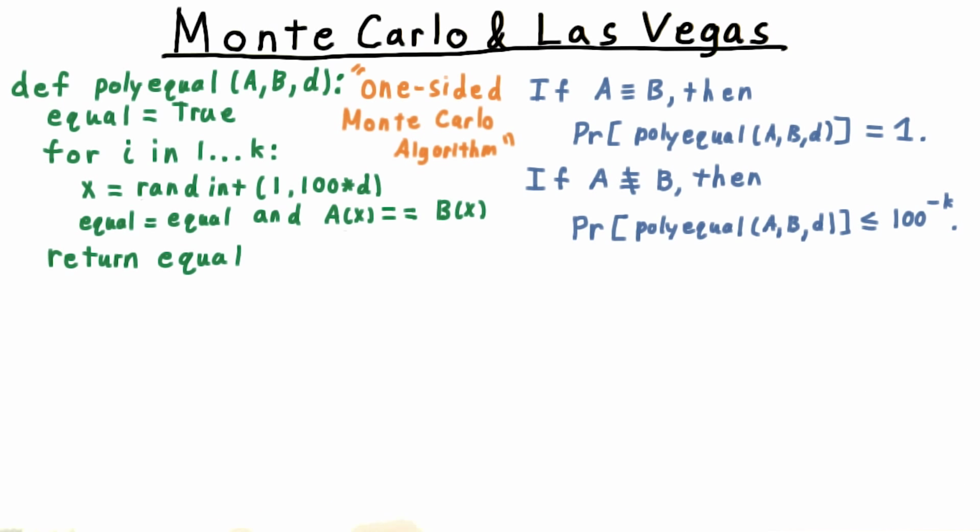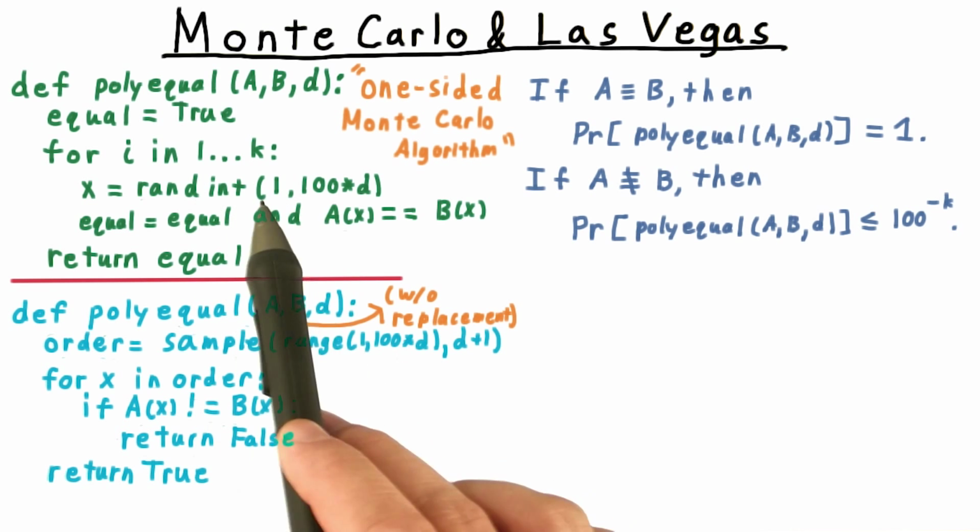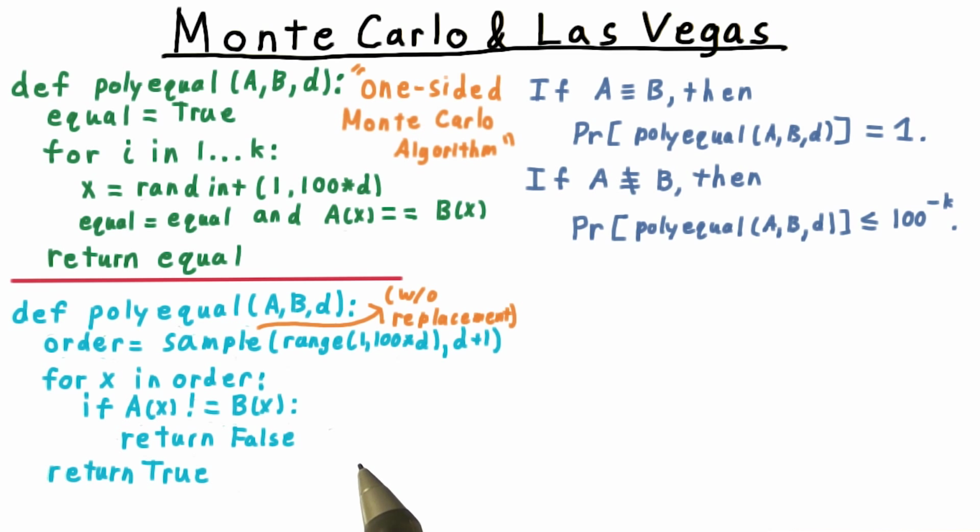Suppose, however, that any possibility of error is intolerable. Can we still use randomization? Well, yes, we can. Instead of picking a new point uniformly at random from the 100D possible choices, we pick one from the choices that we haven't picked before. This is known as sampling without replacement, since we don't place the sample we took back in the pool before choosing again. Since there are only D possible routes, by the time we've picked the D plus 1th point, we must have picked one of the non-routes.